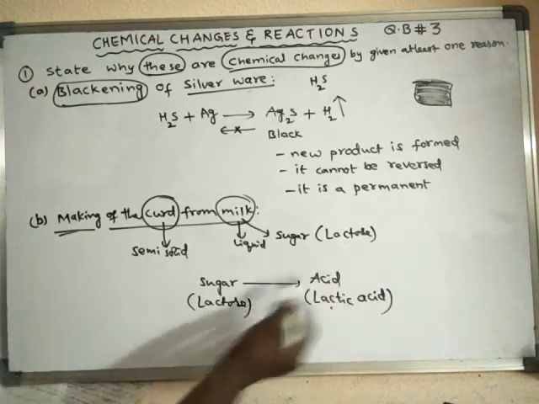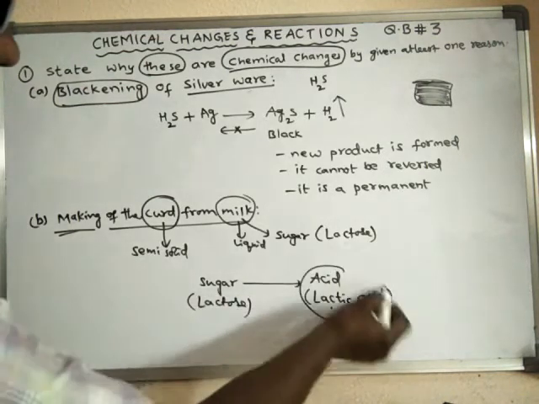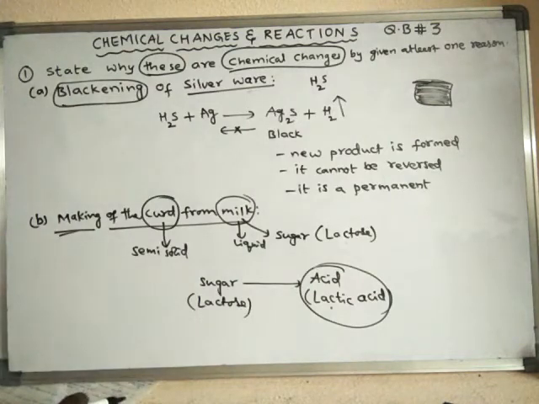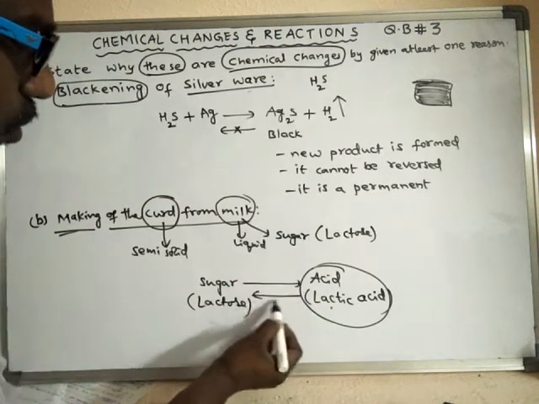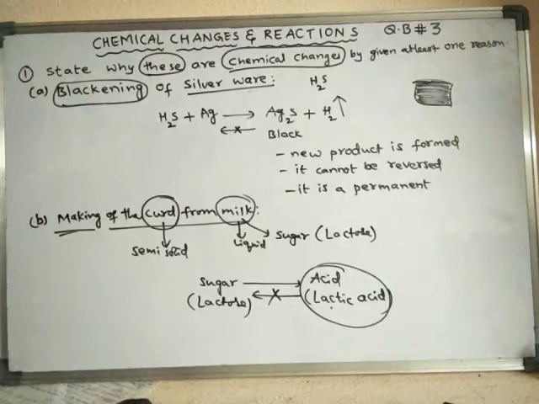So here, sugar is converted into acid. This is a new substance, a new product. This acid cannot be converted back into sugar, which means the reverse process is not possible.